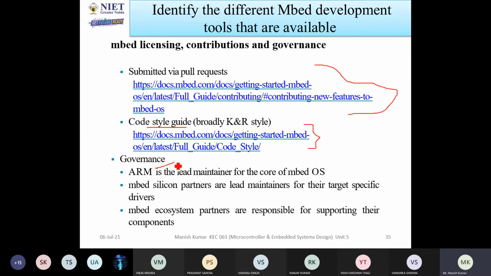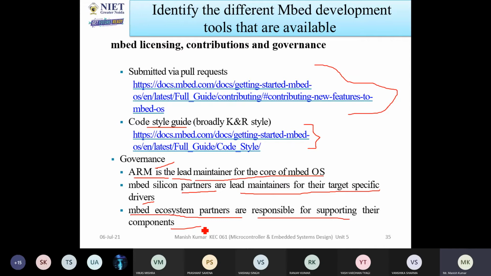Also, if we are talking about the governing body, ARM is the lead maintainer of the core of Embed OS. So it will maintain all the things. Embed silicon partners are lead maintainers for their target-specific drivers. So whatever drivers will be used, the drivers will be provided by the Embed silicon partners. And also Embed ecosystem partners are responsible for supporting their components.